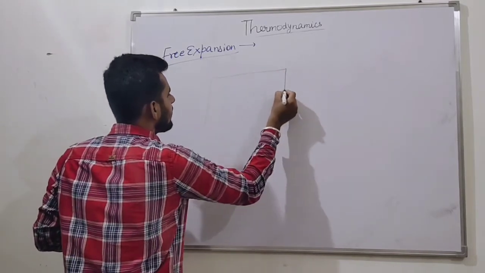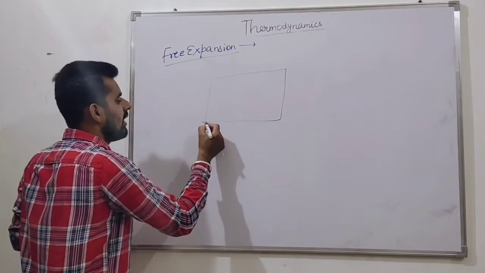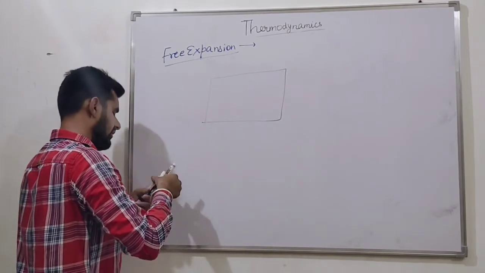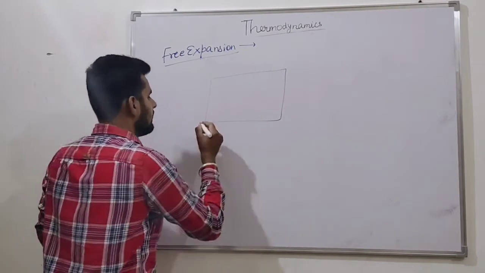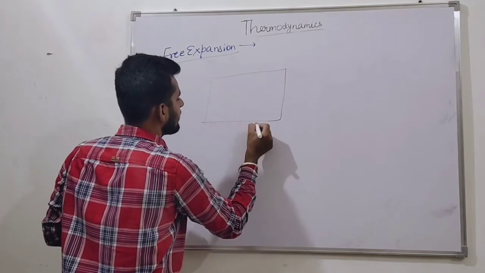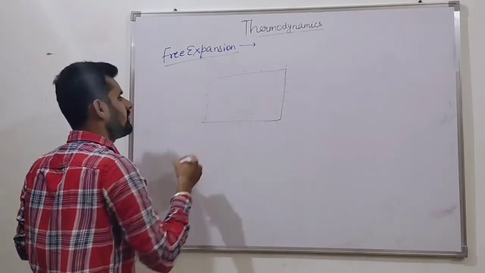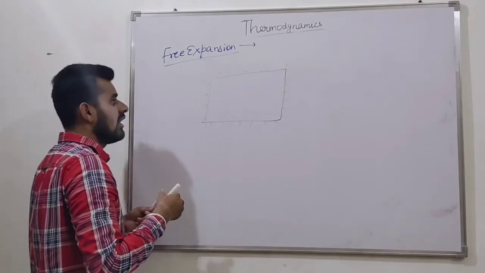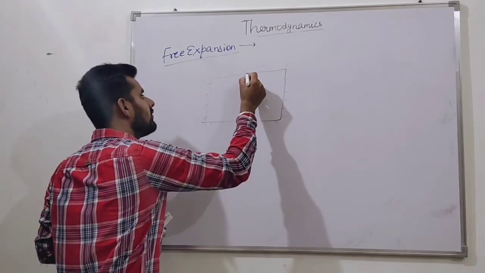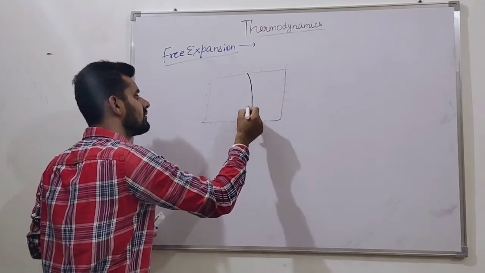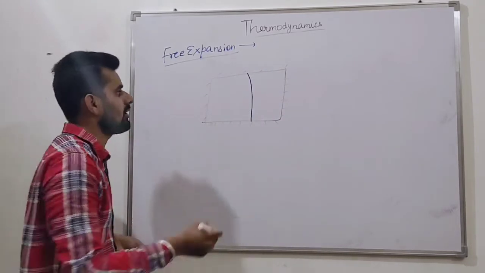Suppose this is a system, a container, and it is well insulated. We make it two partitions, with a partition in between.